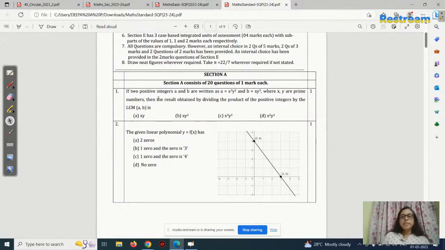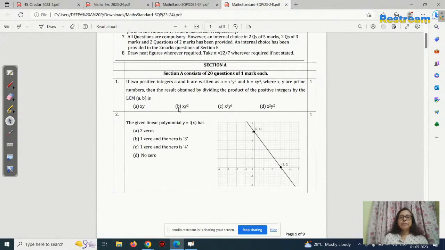If two positive integers A and B are given as A = x cube y square and B = x y cube, where x, y are prime numbers, then the result obtained by dividing the product of the positive integers by the LCM of A and B is. How will you do this?